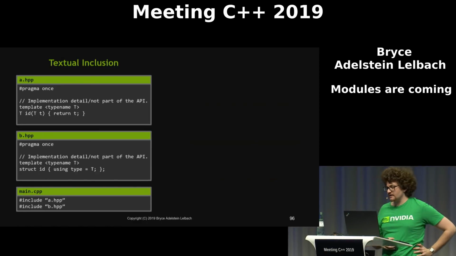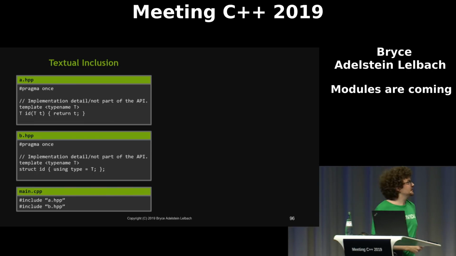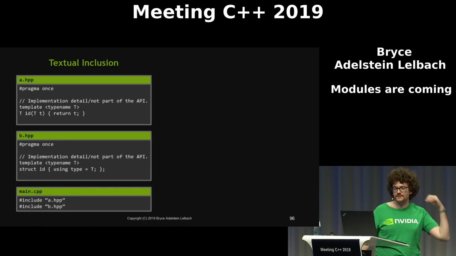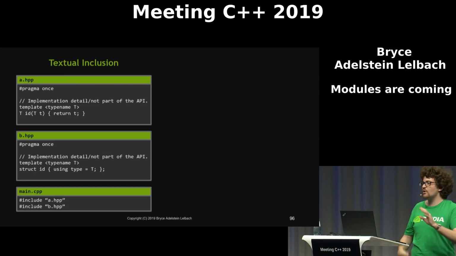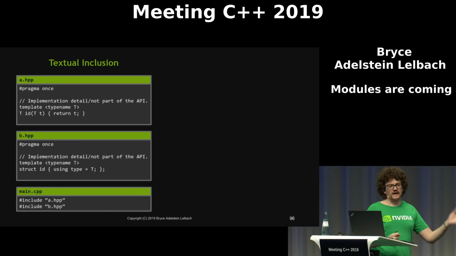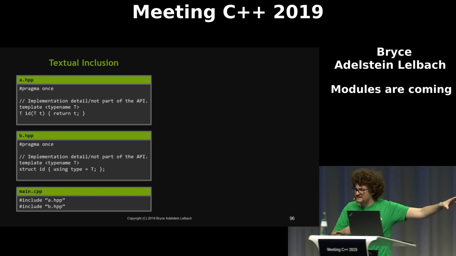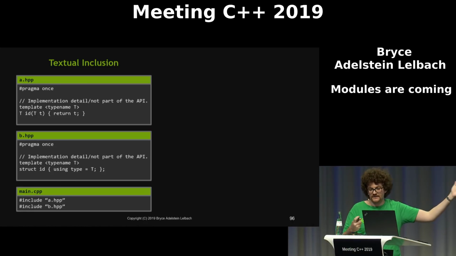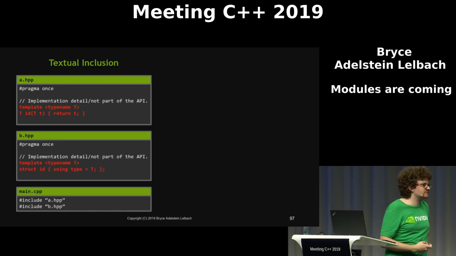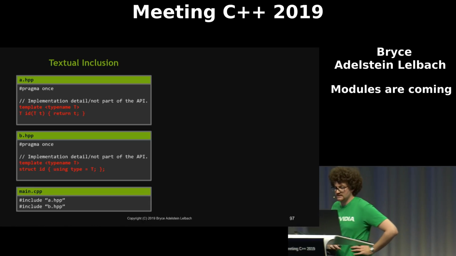Okay, so let's move on to talk about name encapsulation. Let's say that we've got two headers, each of which defines a template named ID, but they do it in slightly different ways. They don't intend for these things to be the same thing. They're just implementing some implementation detail of their library. They both just happened to call it ID. In one of the headers, ID is a function. In the other header, ID is a struct. Because these are templates, these are implementation details, but we need to have them in the header because they're templates. We can't just stick them into the source file. So if we happen to include these two headers in the same translation unit, then we're going to get a compilation error because we have conflicting definitions here.